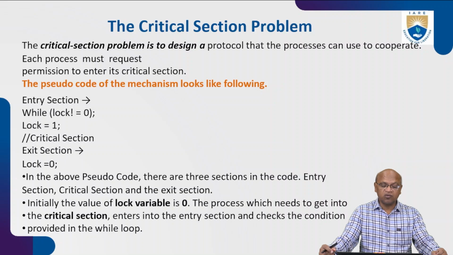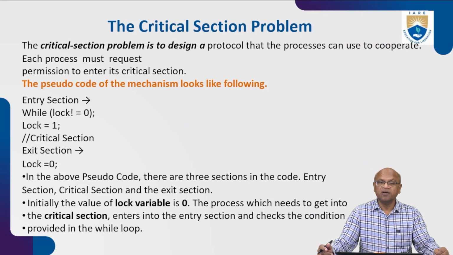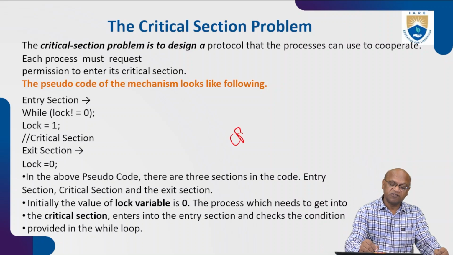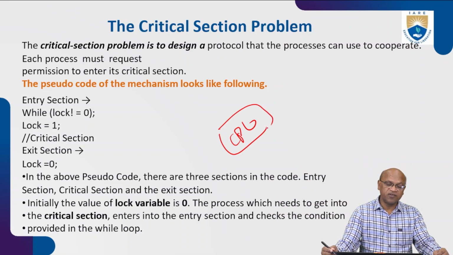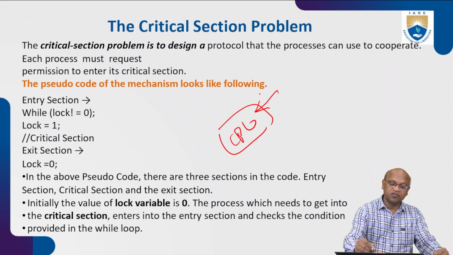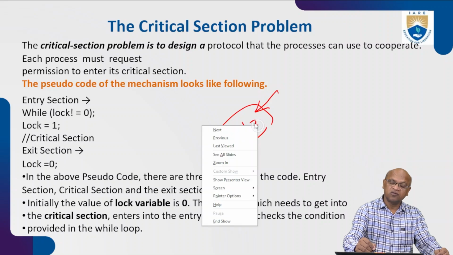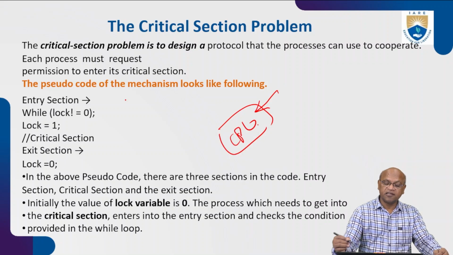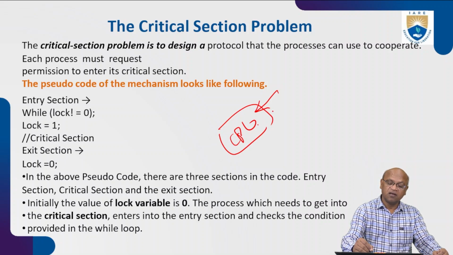So in the above pseudo code, there are 3 sections: entry section, critical section, and exit section. If the CPU is free, then enter inside. This is the entry section. Make lock 1 here, under the CPU. Now it is running. After running, come out, then unlock it.